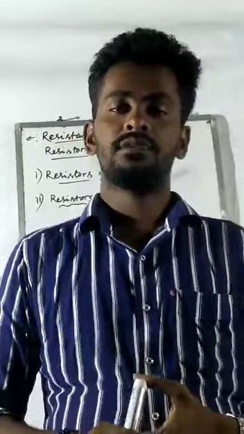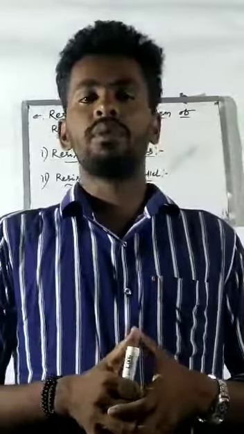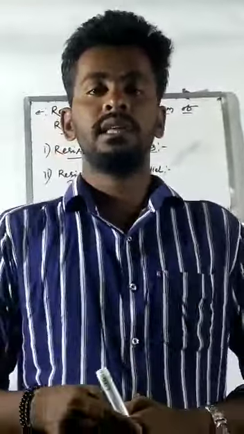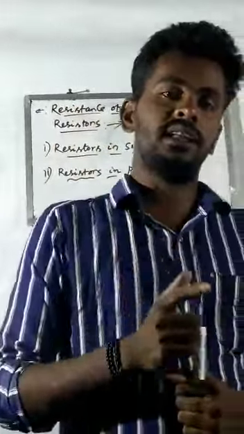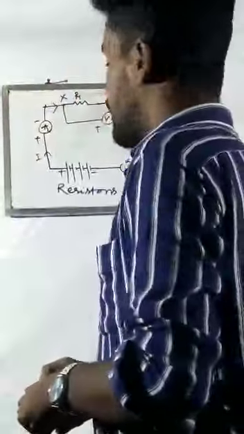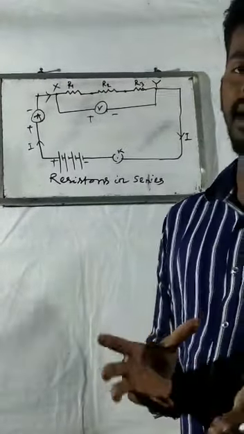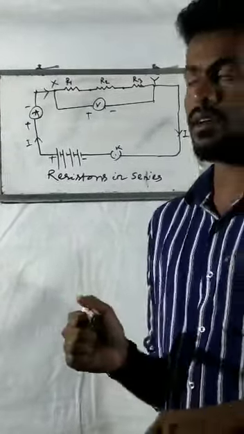So the next point, students, is how we will find the equivalent resistance for a group of resistors or a system of resistors. There are two types of connection in which resistors are always connected: one is series, another is parallel. Now first we see how resistors are connected in series. I have already told you that series means resistors are connected end to end. End to end connection is known as series connection.